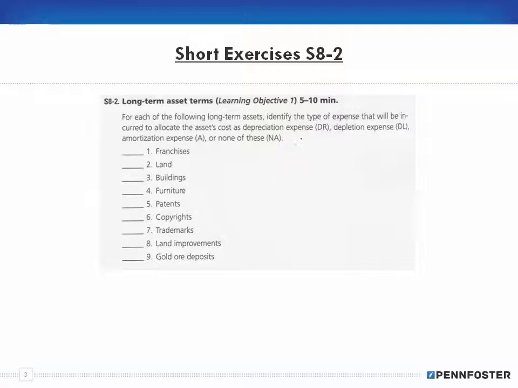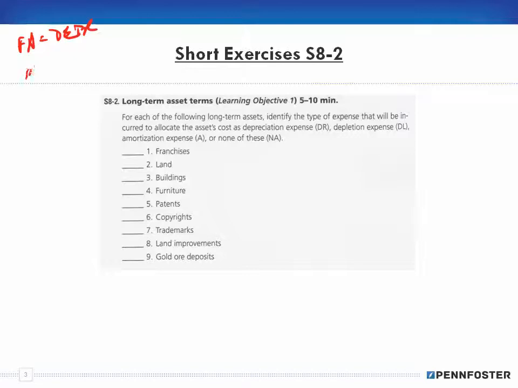All right, so for franchises, maybe it's easiest to think of it like this. If it's a fixed asset, it's depreciation. And this was covered in the theory videos.